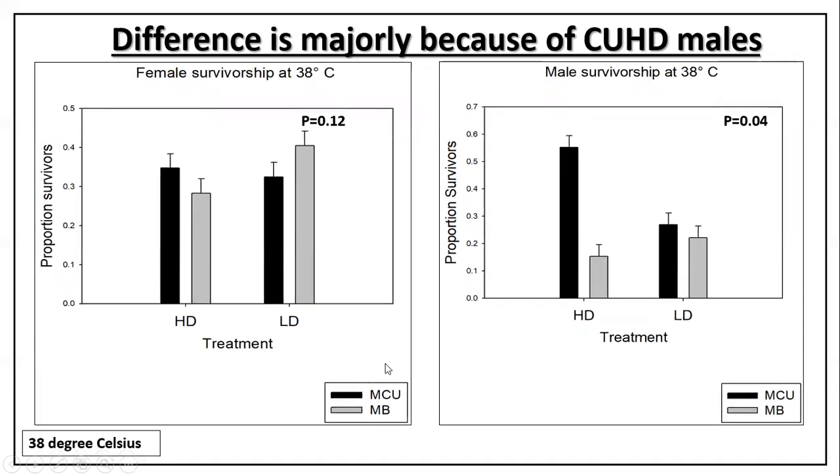As you can see, there was no significant difference in the female treatments, but in male treatments, MCU HD, the black tallest bar, shows the most significant proportion survivorship improvement as compared to the rest of the treatments. So what do we know from here? We know that with adaptation to poor developmental environment, when the organism goes through poor developmental environment every generation, the males of that population end up having significantly better heat stress tolerance ability in the adult stages.